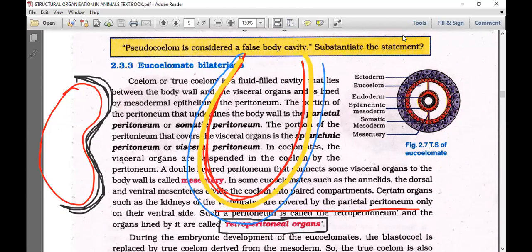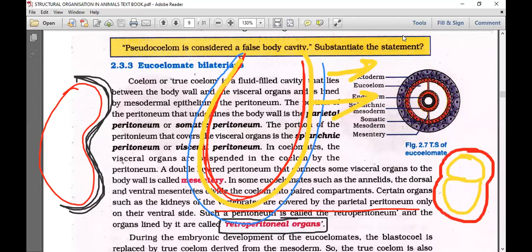Lungs are covered by pleural parietal peritoneum and pleural visceral peritoneum. If you take the heart, it is lined by pericardial parietal peritoneum and pericardial visceral peritoneum.